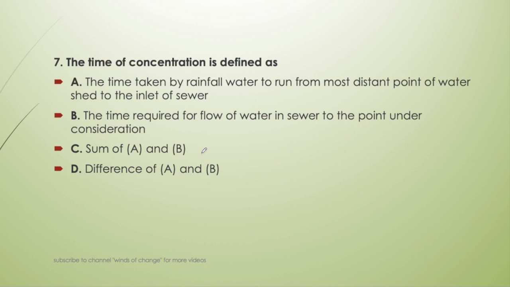Next question. The time of concentration is defined as the time taken by the rainfall water to run from the most distant point of the watershed to the inlet of the sewer, or the time required for the flow of water in the sewer to the point under consideration, or sum of A and B, or difference of A and B. So this is the total time, that is sum of A and B.